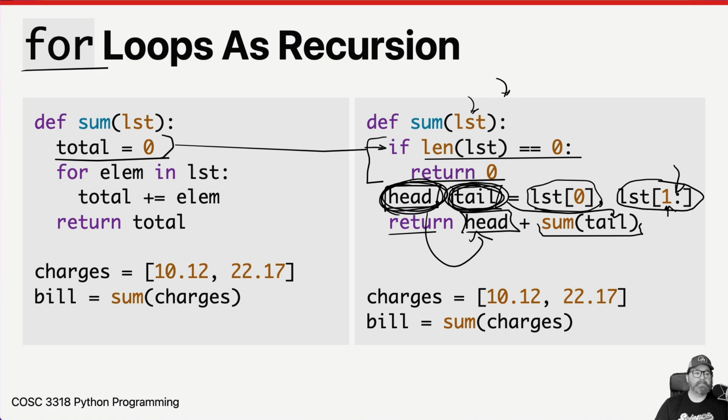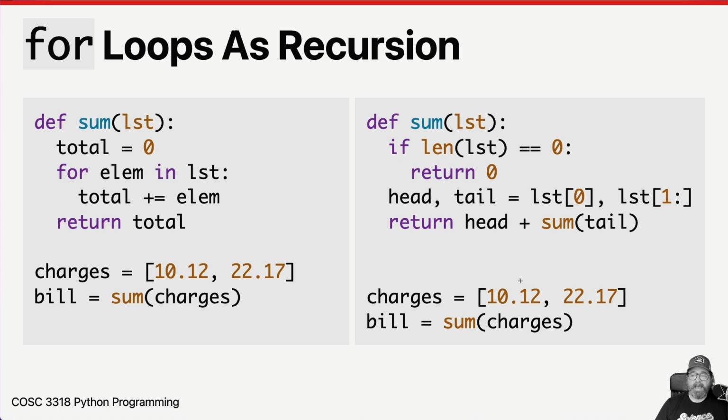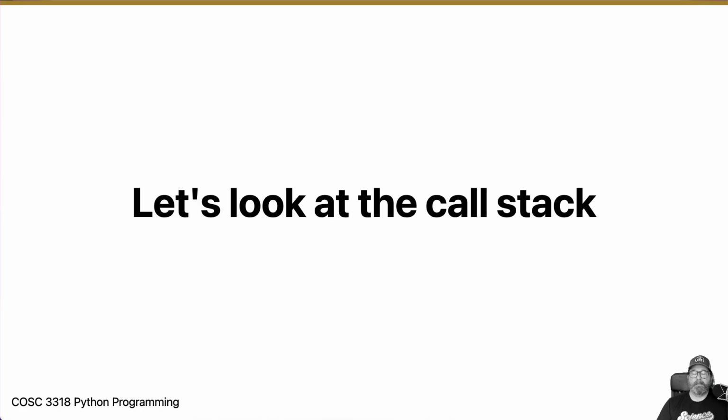And so what happens here is when we pass in this 2-item list on the first round, it comes in as a 2-item list, then we split it into a number and a 1-item list, and then we take that number and we add it to the sum of the rest of the stuff, whatever's in that 1-item list. It's probably best if we just look at the call stack, because that's what we do, okay?